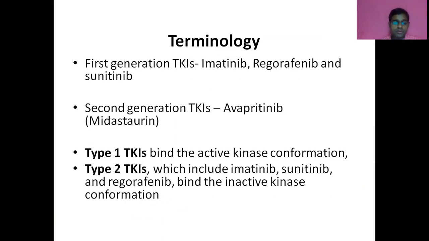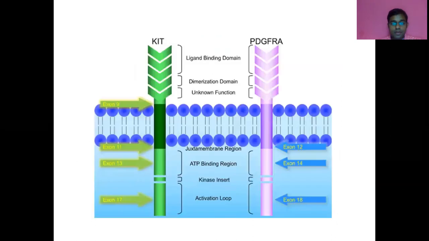Before doing further discussion, I'll discuss the types of tyrosine kinase inhibitor. A type 1 tyrosine kinase inhibitor is one that inhibits the active kinase conformation, and type 2 is one which inhibits the inactive kinase conformation. Majority of tyrosine kinase inhibitors like imatinib, sunitinib, and regorafenib are type 2 kinase inhibitors. Exon 18 mutation happens in the activation loop domain, and similarly exon 17 of c-KIT.